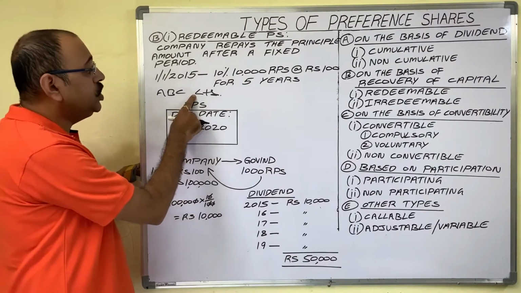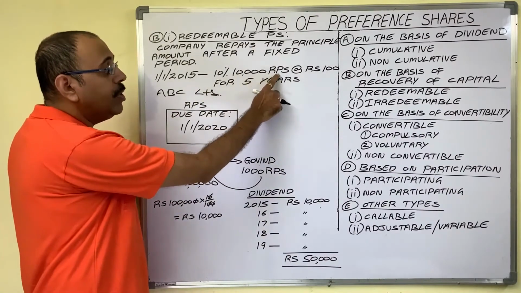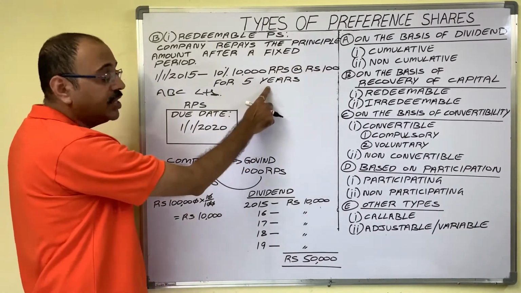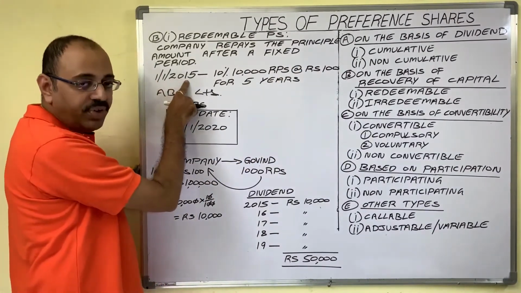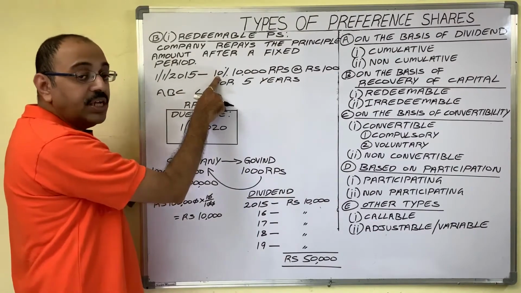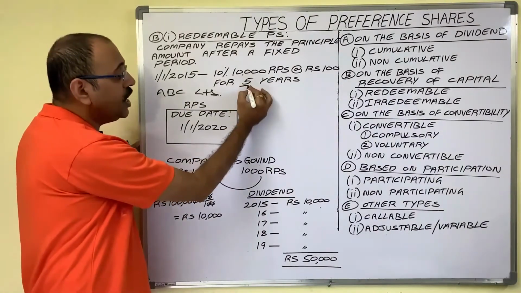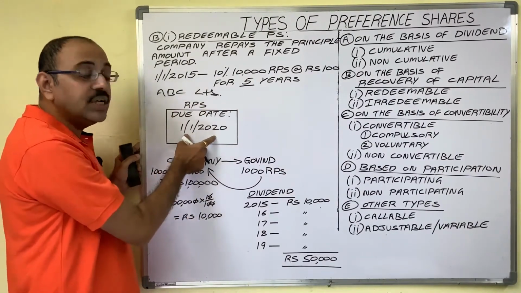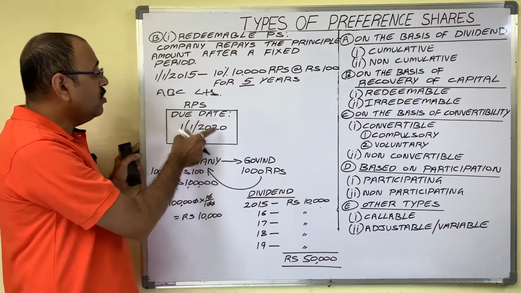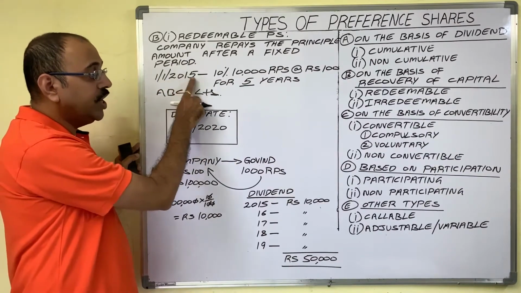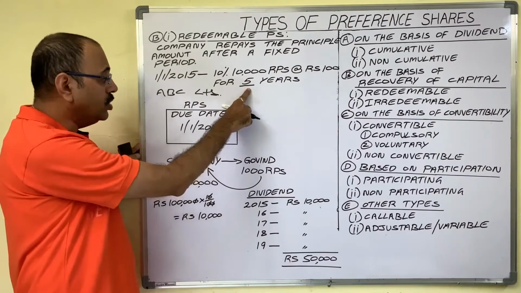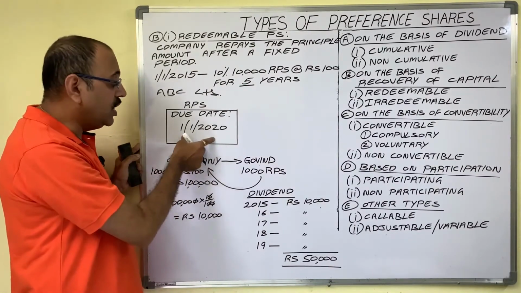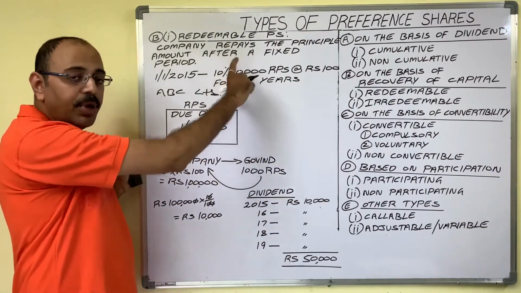ABC Limited issued 10,000 redeemable preference shares at the rate of 100 rupees each for 5 years on 1st January 2015. Dividend percentage is 10. As shares are issued for a 5 year period, the company mentions that on the share document. So from 1st January 2015, if you count 5 years, the date becomes 1st January 2020. On this day, these shares will mature.